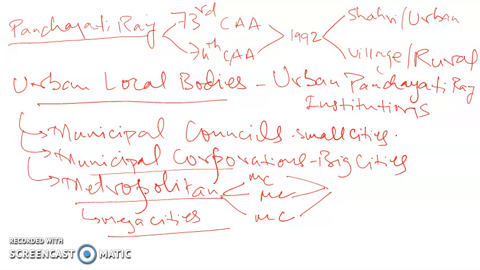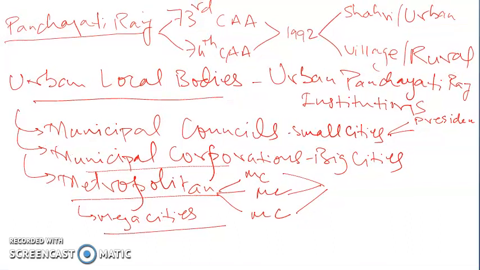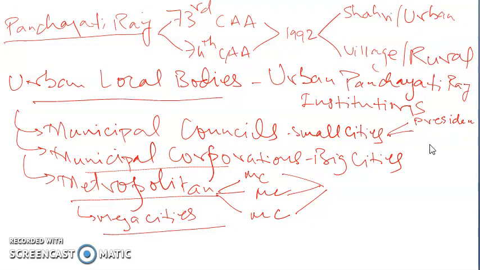Municipal councils have a directly elected president, that is called chairman, a directly elected head. So the head is also directly elected, that is, the president of the municipal council is also directly elected, and councillors, that is the ward members, are also directly elected. The municipal councils are delimited into various wards, and each ward has a directly elected representative, that is called councillor